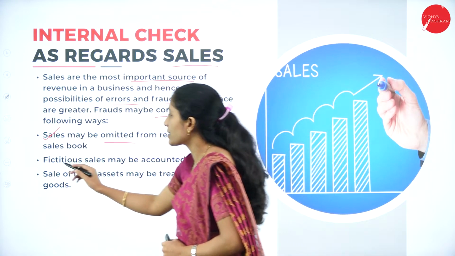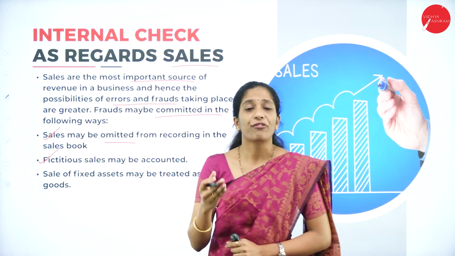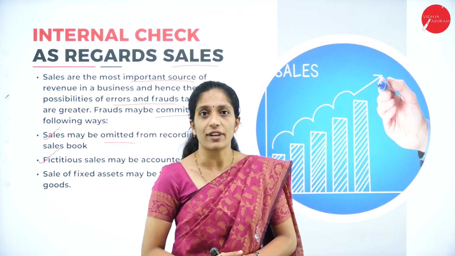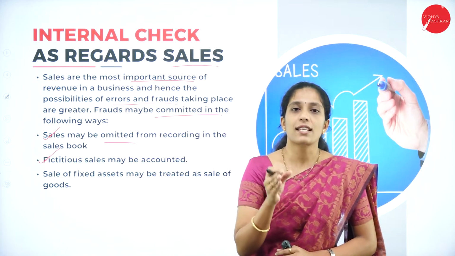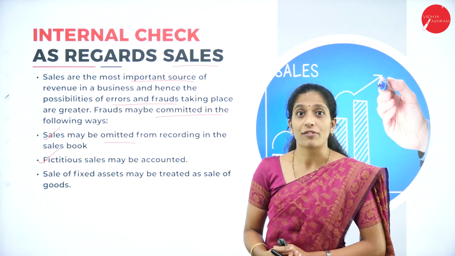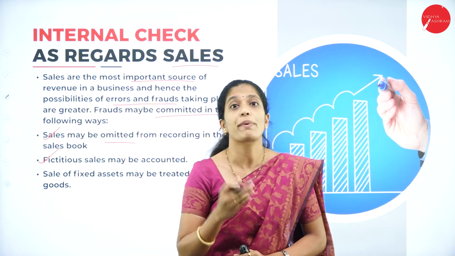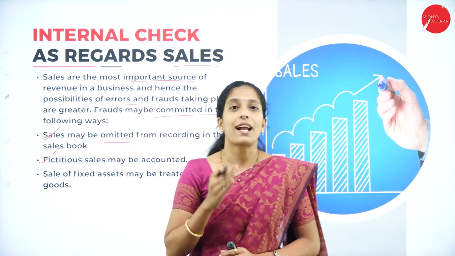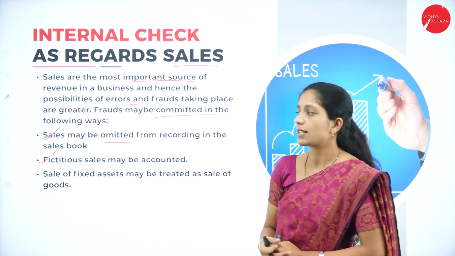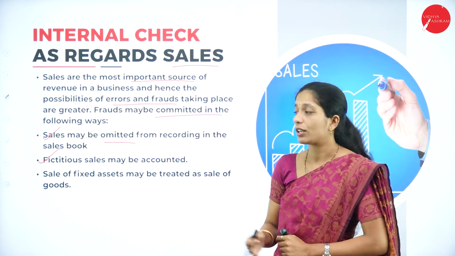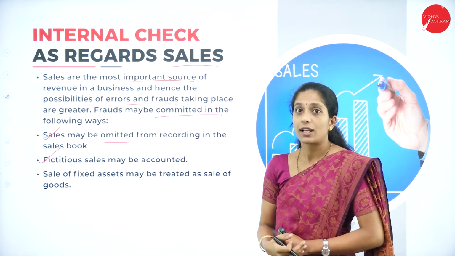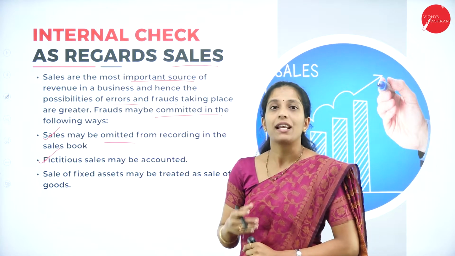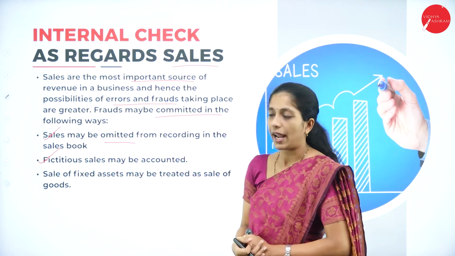Next, fictitious sales. There may be fake sales which are shown in the books of account. For example, a fake sale of machinery is shown in the books of account where the machinery has not been sold. Such kind of fictitious sales may or may not be accounted. Here a fake sale will be recorded in the books of account.